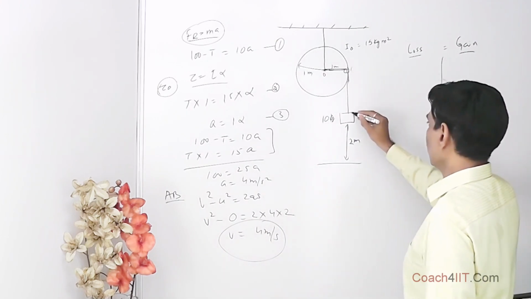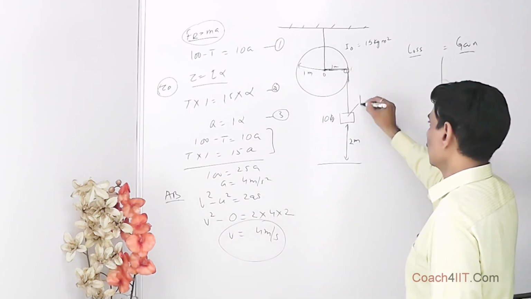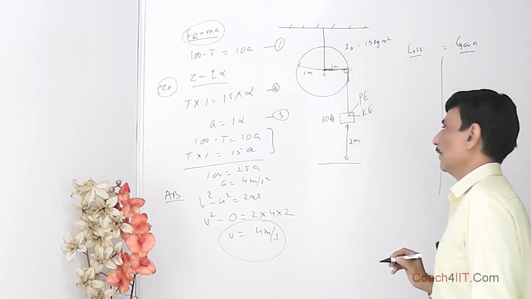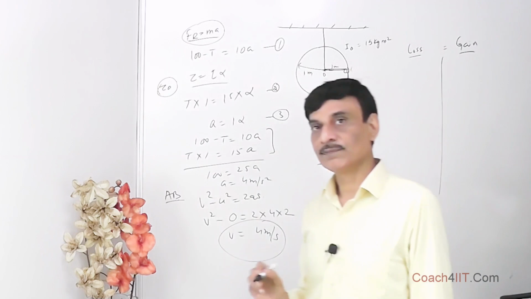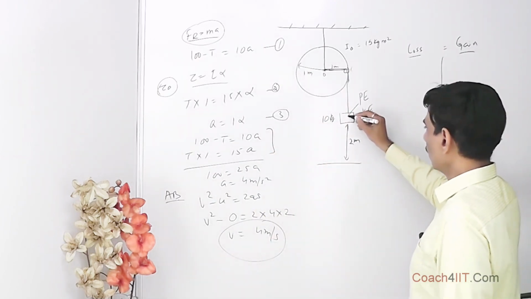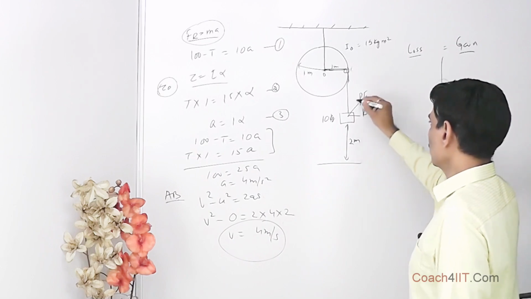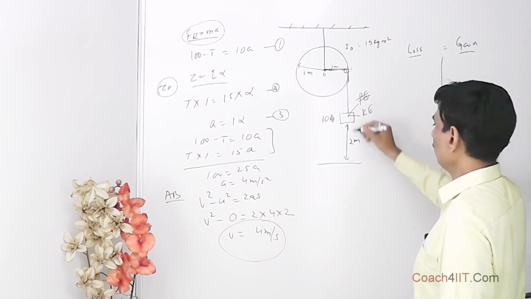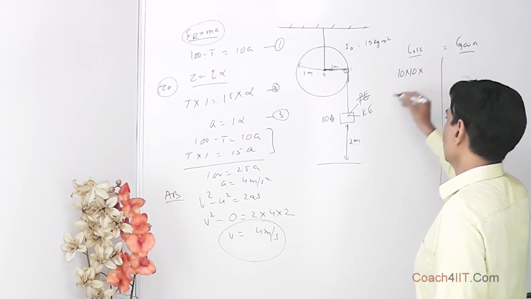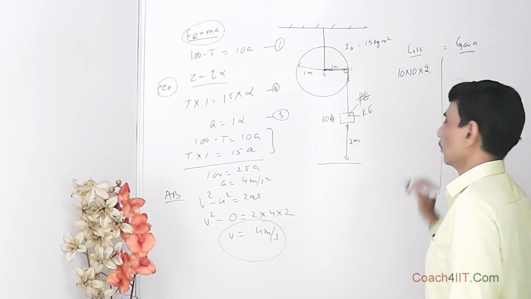So we see that if we consider it has only two things, it is translational motion, so it has only two terms of energy. One is gravitational potential energy, the other is kinetic energy. Gravitational potential energy, we generally say it as potential energy only. So when the body goes from here to here, obviously there is a loss. So loss is mgh, that is 10 into g, taking as 10 only, into h is 2. So this is loss of potential energy.